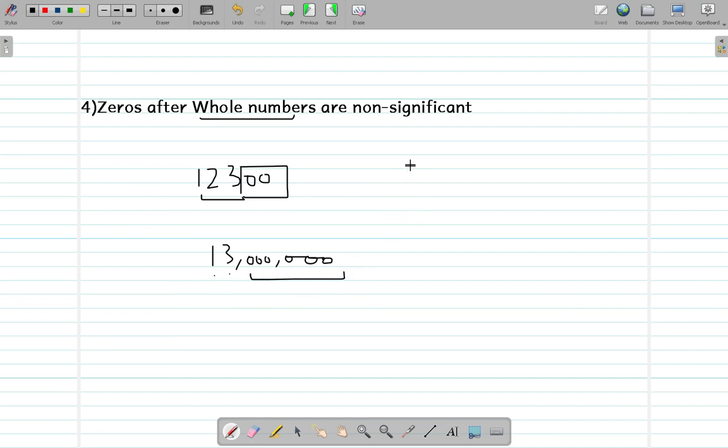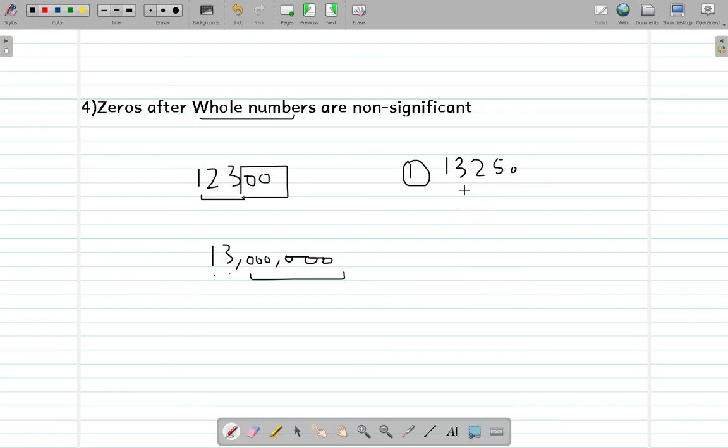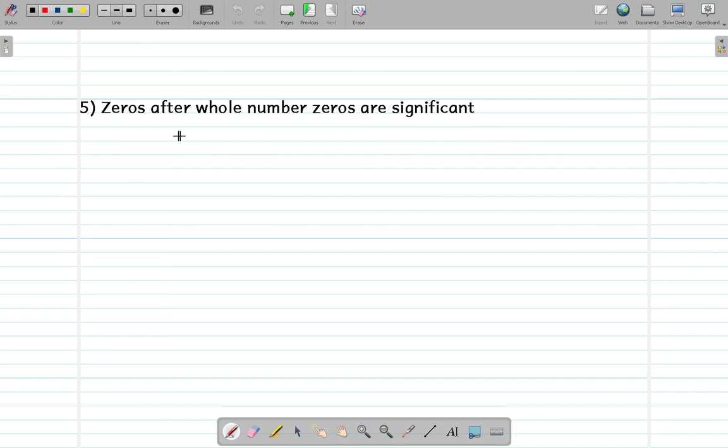The test for you is to tell me how many significant numbers are in this whole number. Alright, so there are actually four significant figures which are the whole numbers themselves, which are 1, 3, 2 and 5.